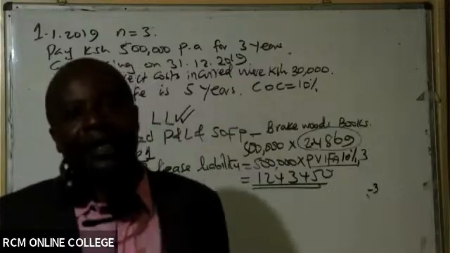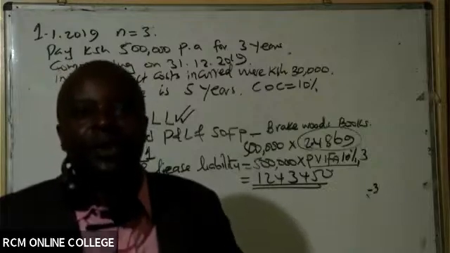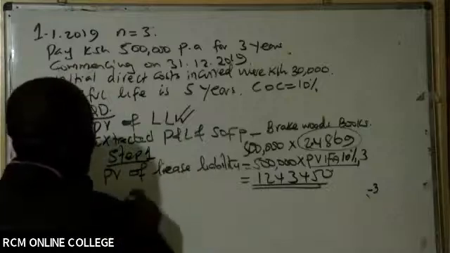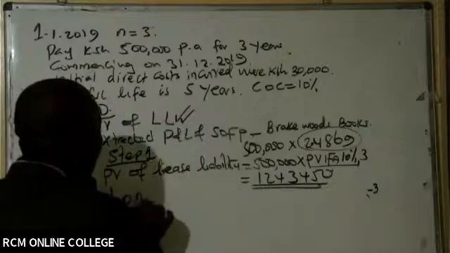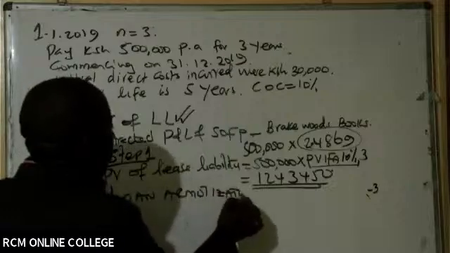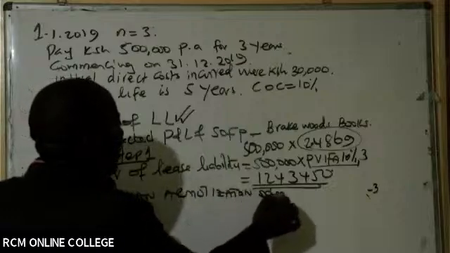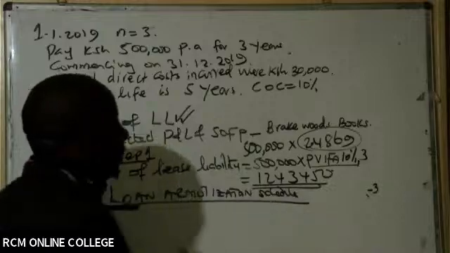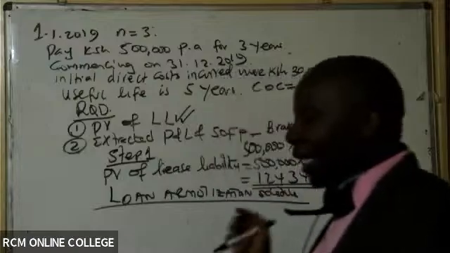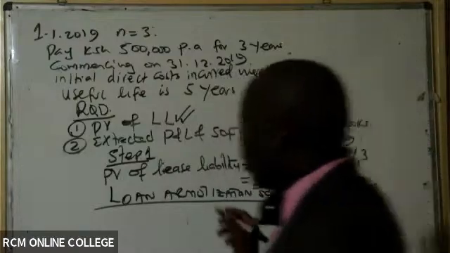Now that we know the lease liability, the second step, go ahead and prepare a loan amortization schedule. Remember, this is step number 2. You prepare a loan amortization schedule. So over how many years?